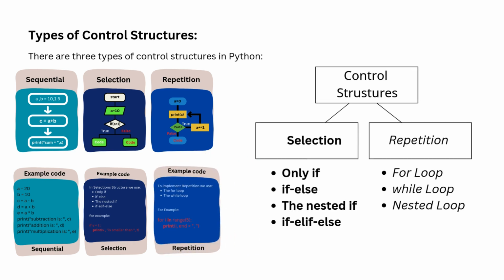In the upcoming lecture we will study more about selection structure, for example, if else and the nested if elif else, and repetition structure, for example, for loop, while loop, and nested loop.